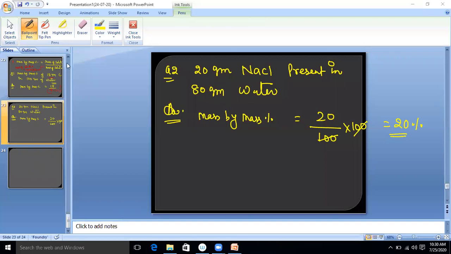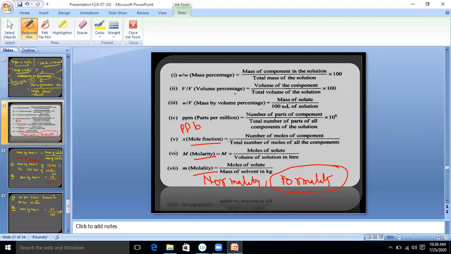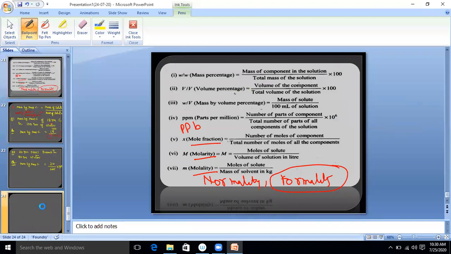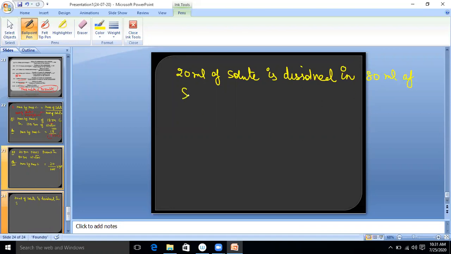Okay, now let's move to the next. Next method is volume by volume percentage. In this case, we will take the volume of the solute. Suppose it is given 20 ml of solute is dissolved in 80 ml of solvent. Clear? Then find out the volume by volume percentage.